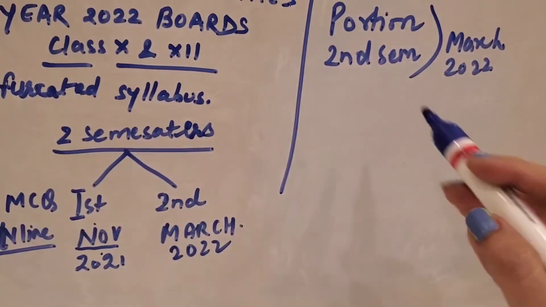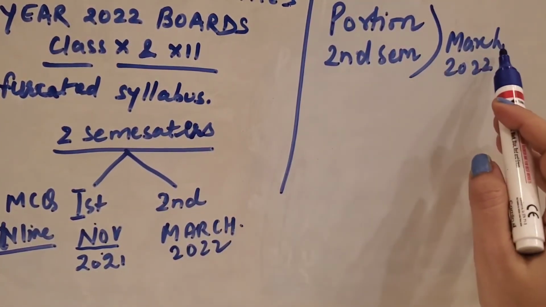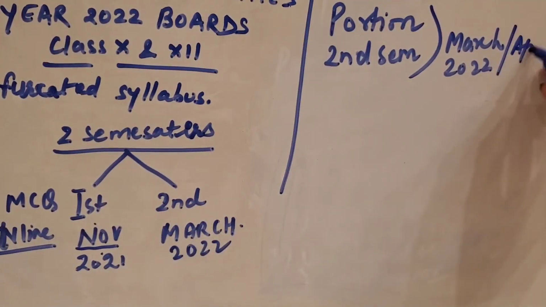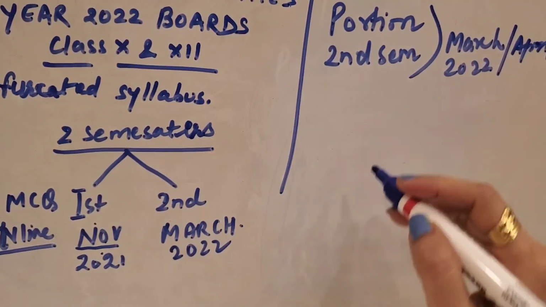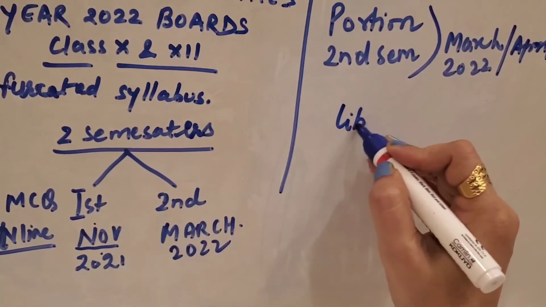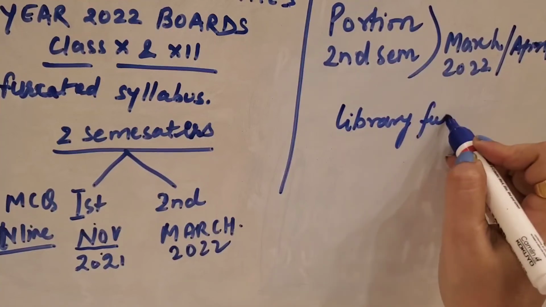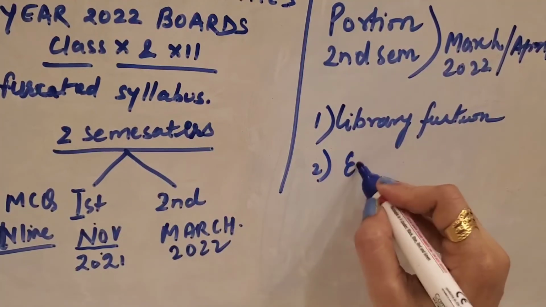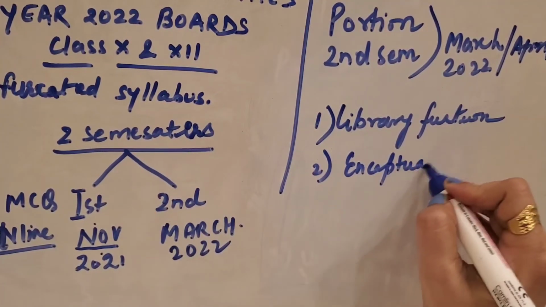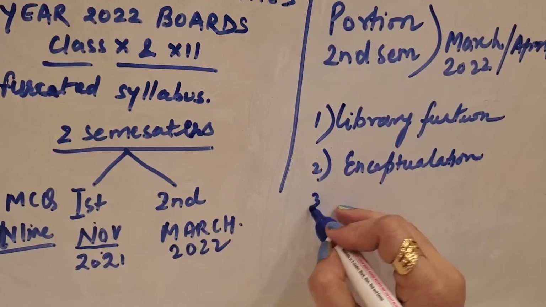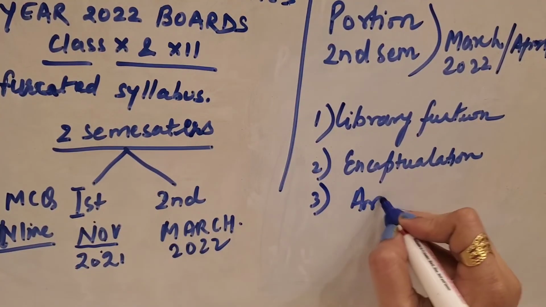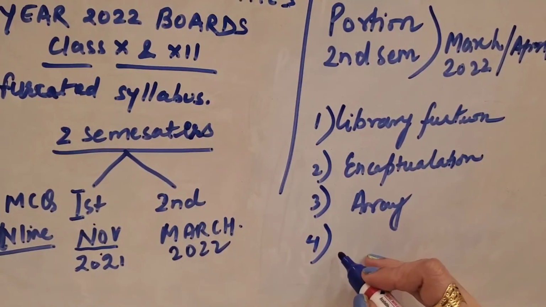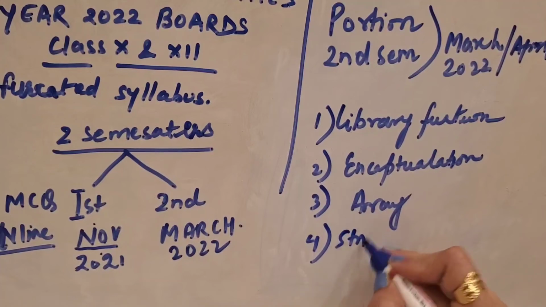If you see the portion for the second semester, which is the second board exam, which is going to be held in March or April, chances are it will be March or April, anyone. Okay, so here you have to complete library functions. Library functions, please write it down and make sure कि आपका ये सब ready हो जाए. And then you have to complete encapsulation. Third, you have to complete arrays. The reduced portion you already know. I had that video already on my channel. Please go through it. And the last is string handling.